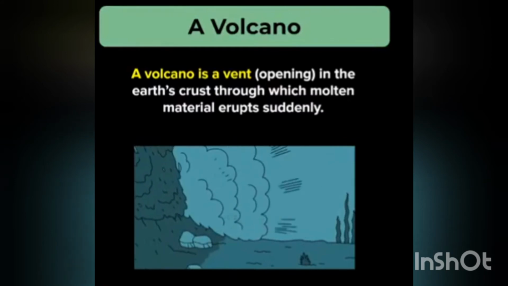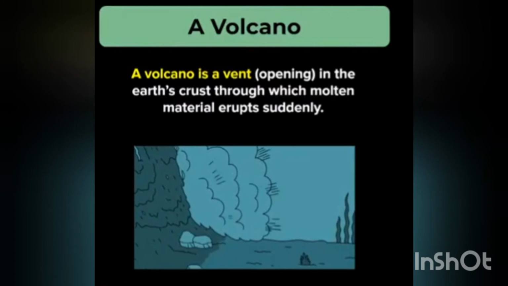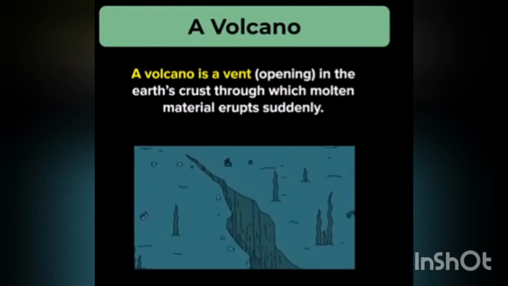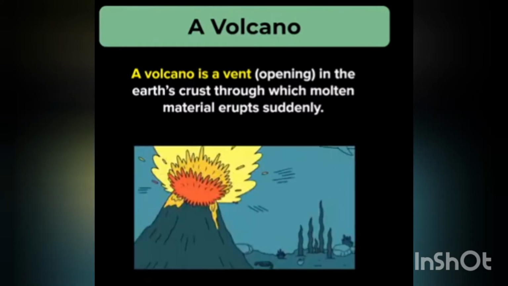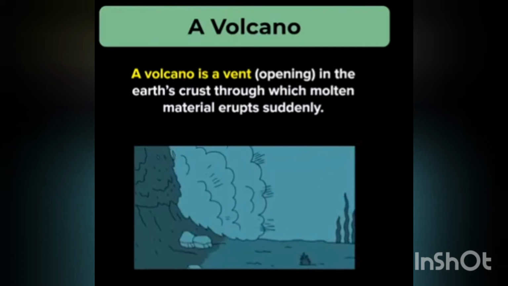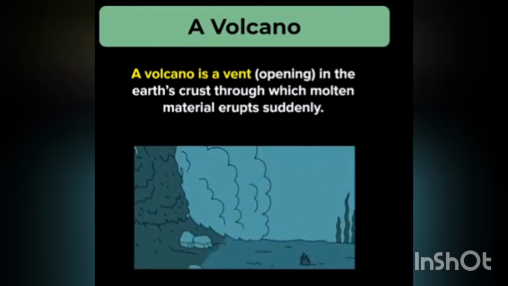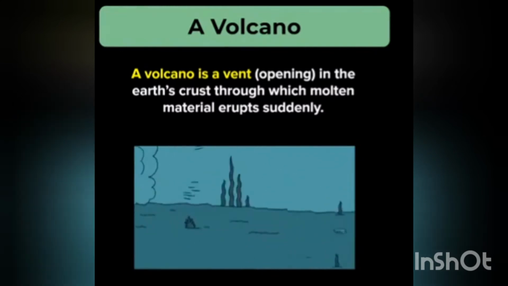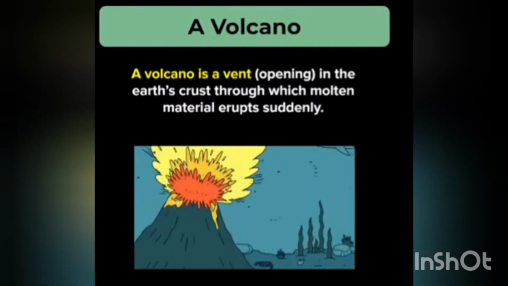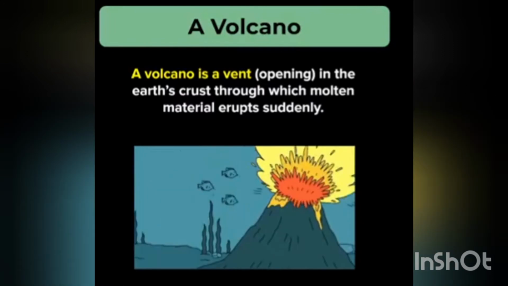Now, talking about earthquakes. An earthquake is a sudden shaking and trembling of the earth. This shaking and trembling cause the movement of a series of shock waves on the earth's surface. Earthquakes are caused by the sudden breaking and movement of the tectonic plates of the earth's rocky outermost crust. Earthquakes typically occur on plate boundaries.